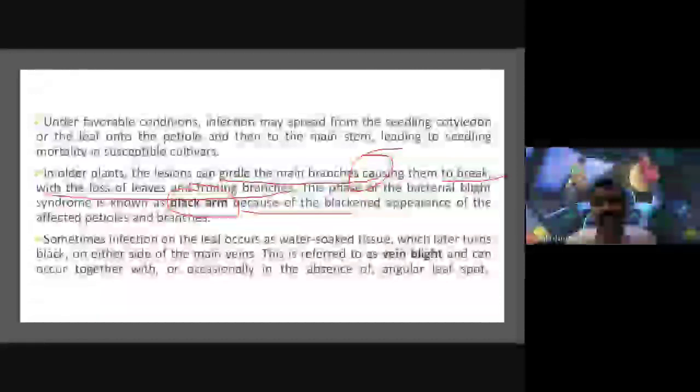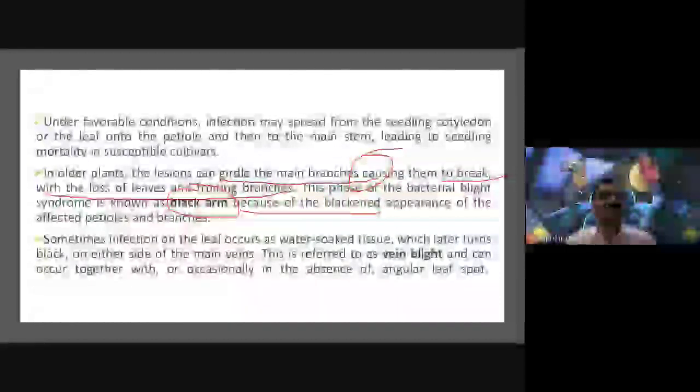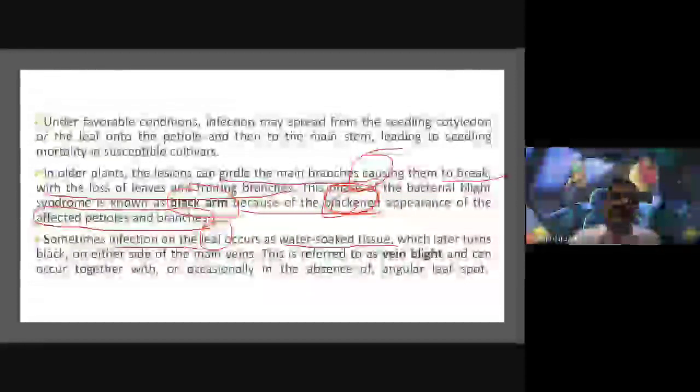So in this black arm, the appearance of the affected petioles and branches, the symptoms are clearly observed on the petioles and branches. Okay, they turn a blackened color. So black color is observed on the plants, and sometimes infection on the leaf occurs. Water-soaked tissue which later turns black, and on either side of the main veins also.